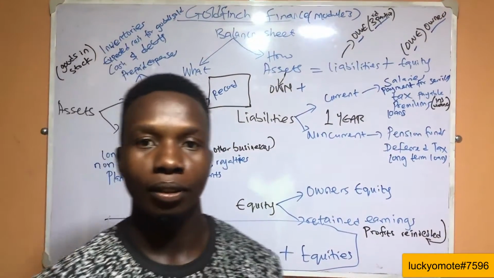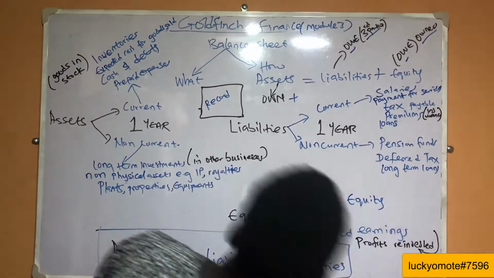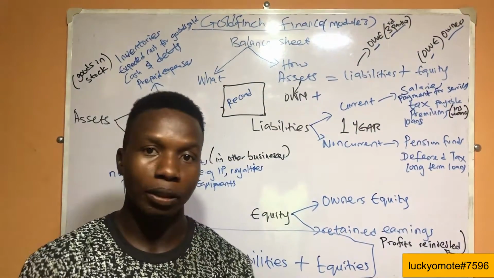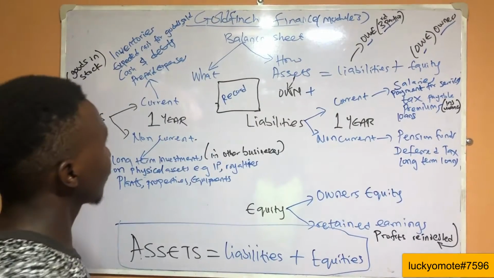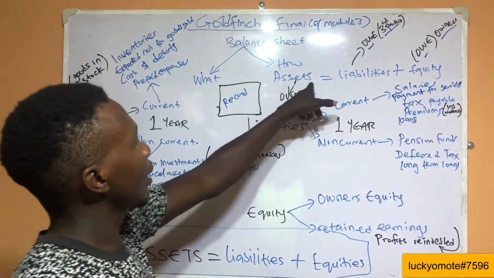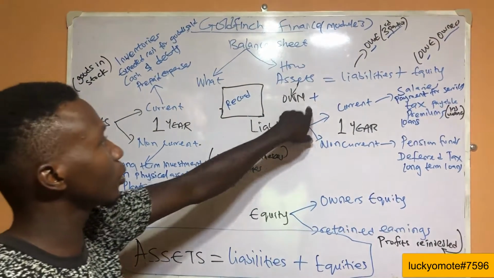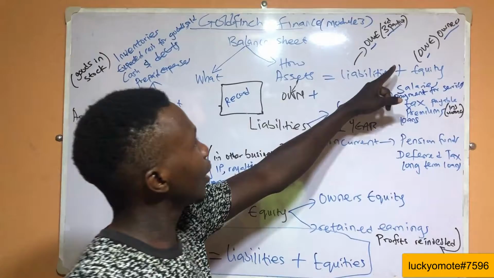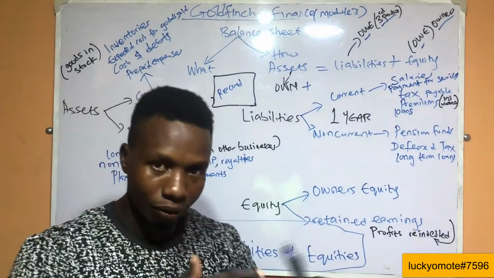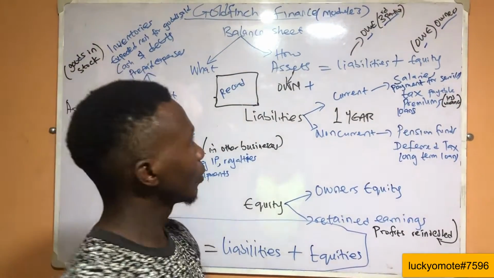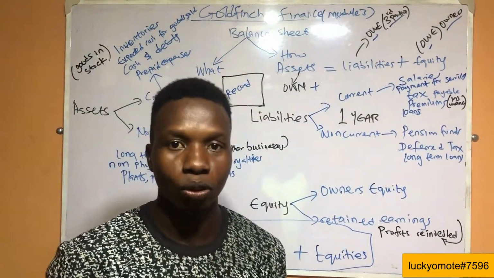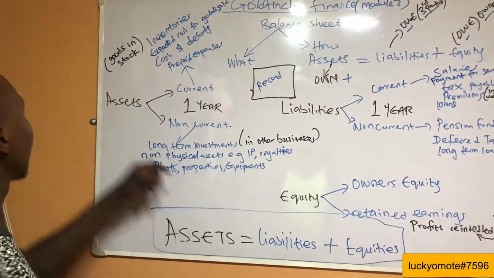So, hello guys. Today we are here to talk about module 3 of Goldfinch Finance, which is the balance sheet especially. So we are here in the balance sheet. What's recorded? Assets, meaning what the company owns, equal liabilities plus equity. Liability is third party, meaning what the company owes to people that render service, and equity is what the company owns on its own. So in assets we have to talk about it.